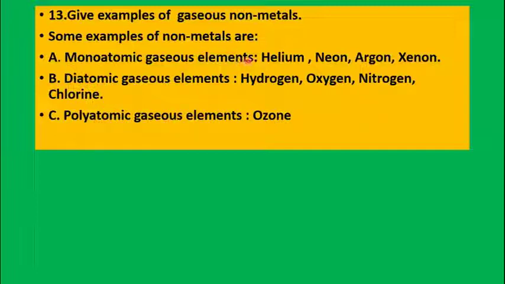Now, monoatomic gaseous element examples are all the noble gases: helium, neon, argon, xenon. Diatomic gases are hydrogen, which we write as H2, oxygen, O2, nitrogen, N2, and chlorine, Cl2. That is the formula we shall be using for writing them. A polyatomic gaseous element is ozone, that is O3. Three atoms of oxygen combine to form ozone.